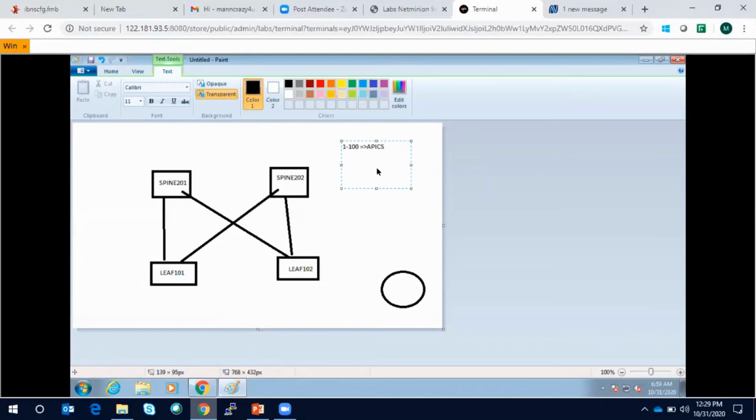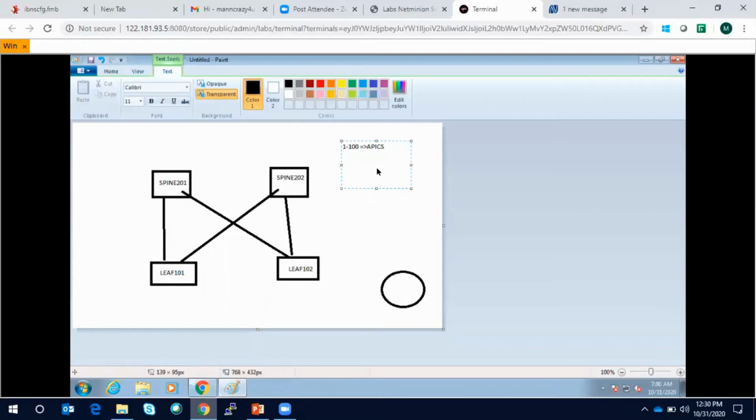That's why you see in many production environments that the leaf IDs start with leaf 101, 102, 103, 105. Let's say we have 40 leaf switches, so we will do 101, 102 up to 140. Just to differentiate, because otherwise you will get confused at once. If you click on it you will get the details, and if you go to the inventory you will get the details, but just to differentiate, we keep the spines at a higher order like 201 and 202, so that you know this is the spine.